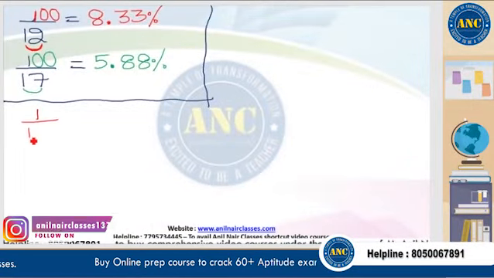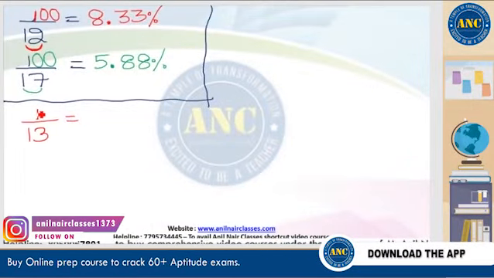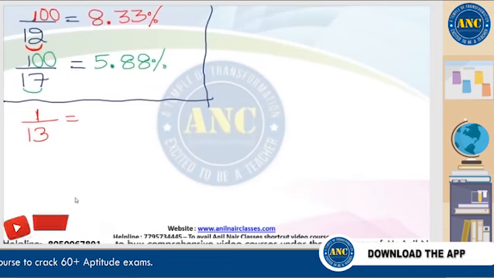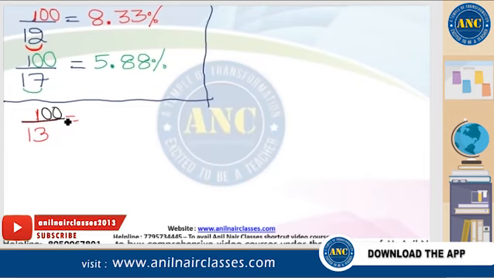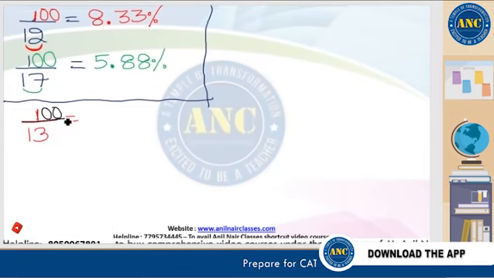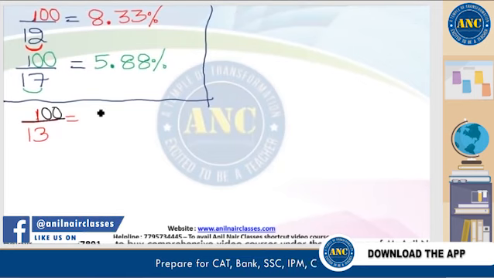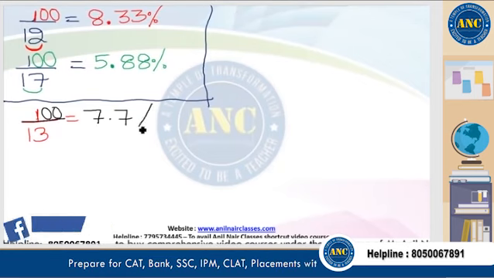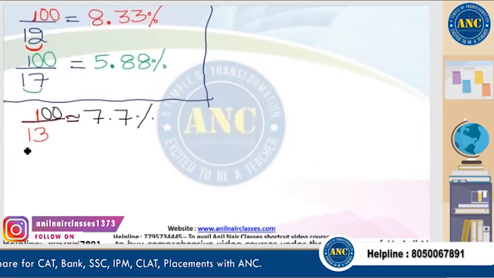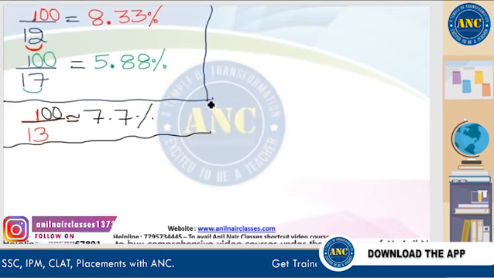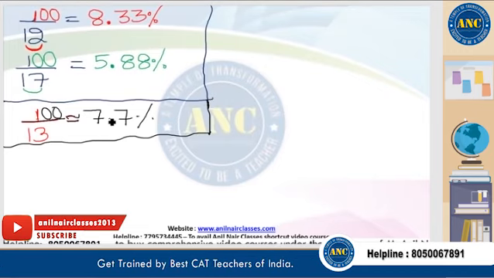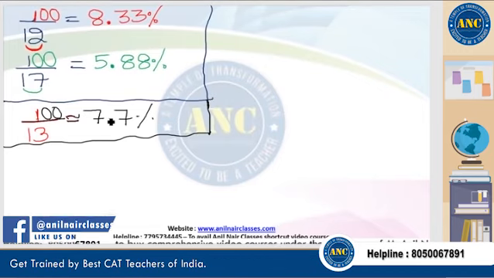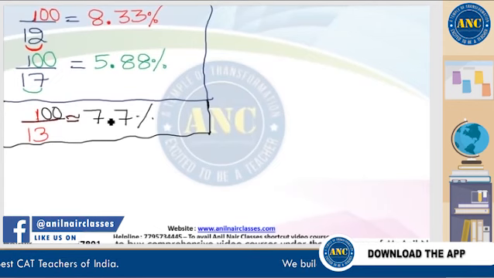Suppose for example I want to find 1 by 13. Same logic I will implement once again. I will put 2 extra zeros. 100 divided by 13. 13 into 7 is 91. 13 into 8 is 104. It is going only 7 times. Write that 7 twice. Simple language. 1 by 13 approximately is nothing but 7.7 percentage, right? I believe the idea is clear for you.